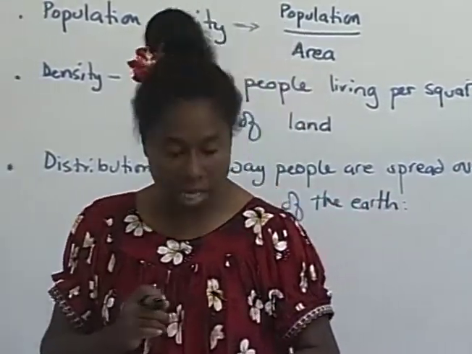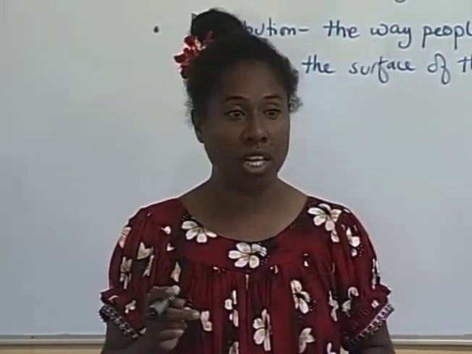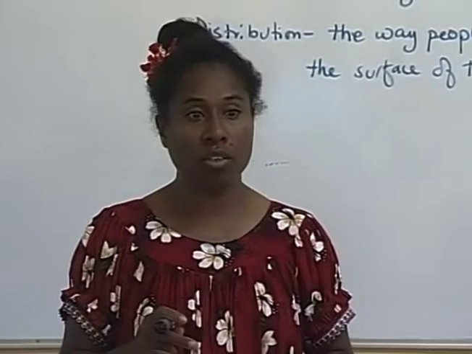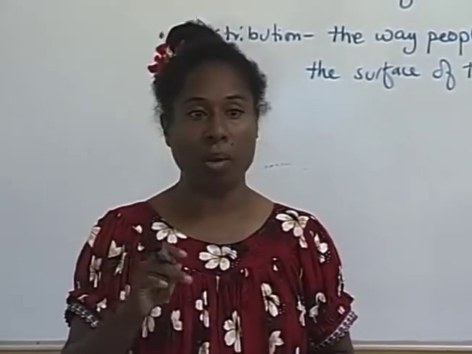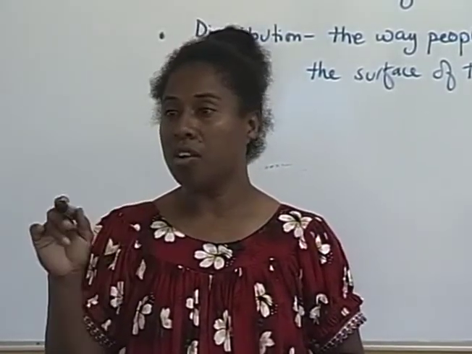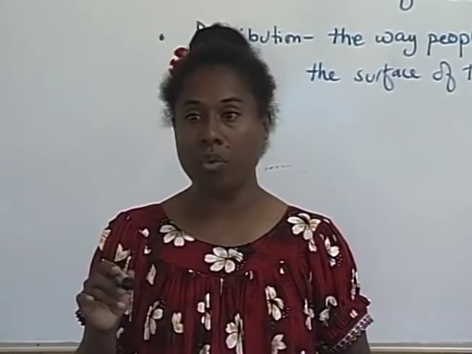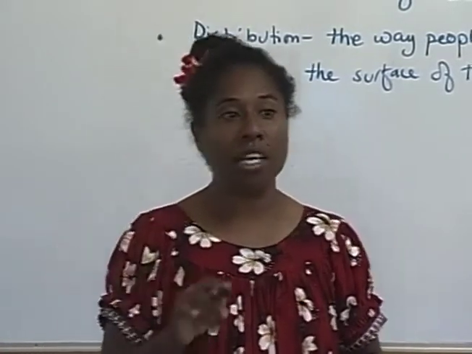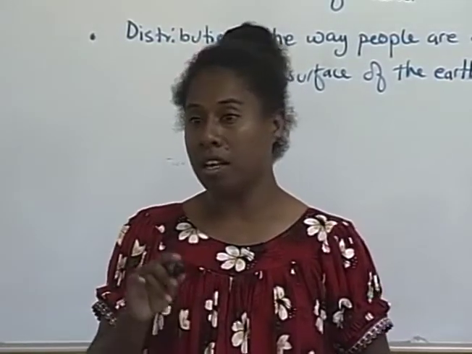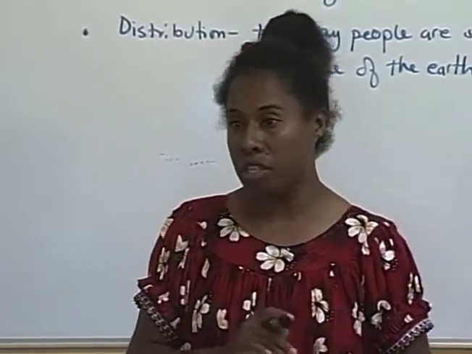The type of census that can actually be carried out can be of two types. Vital registration, whereby every birth, death, and migration is actually registered. And also the nationwide head count, whereby you go to every home and you count every single head. Where we count every single head in a particular country at a particular time, that is referred to as the national census. Whereas if we are looking at the number of people living in a country by using the updated records of births, deaths, and migration, then that is what we call vital registration.